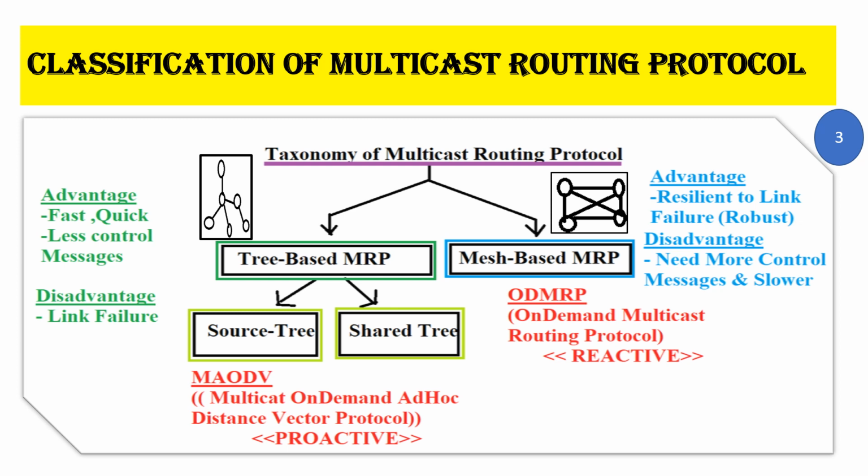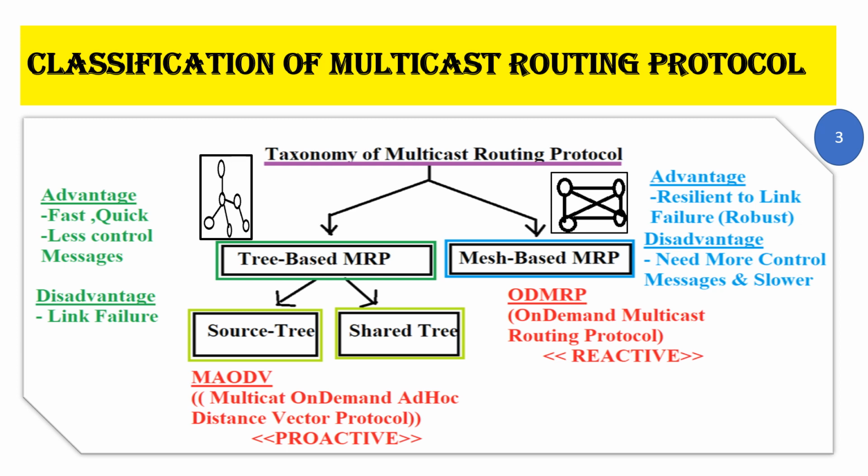Now let us see how multicast routing protocols can be classified. The word taxonomy also means classification. Multicast routing protocols can be broadly classified as tree-based multicast routing protocols and mesh-based multicast routing protocols. When it comes to tree-based multicast routing protocols, a tree structure is formed and then the receivers and the sender are identified and then routing takes place. A single path exists between the source node and the destination node.